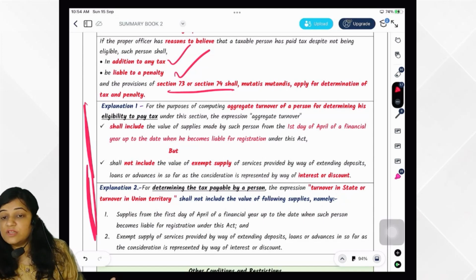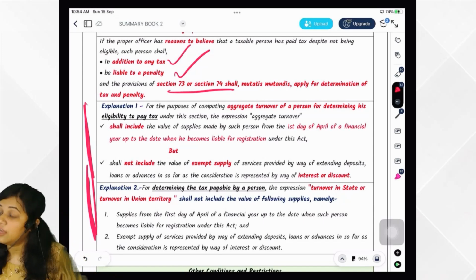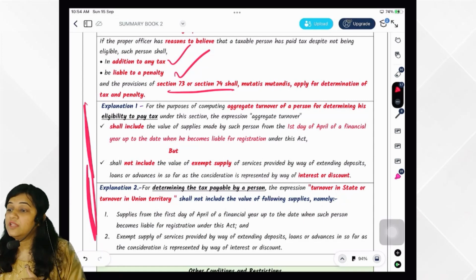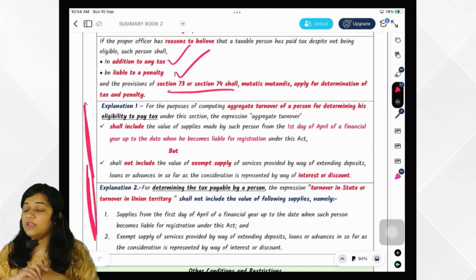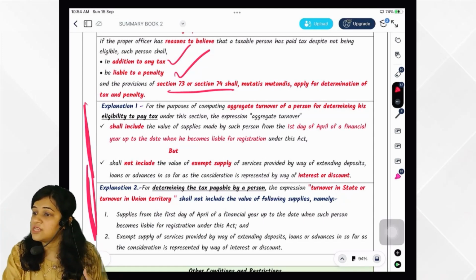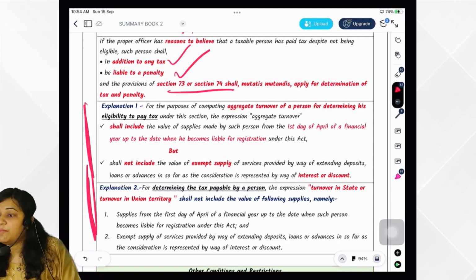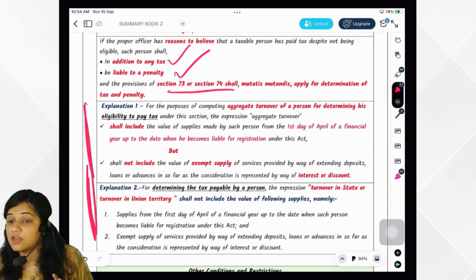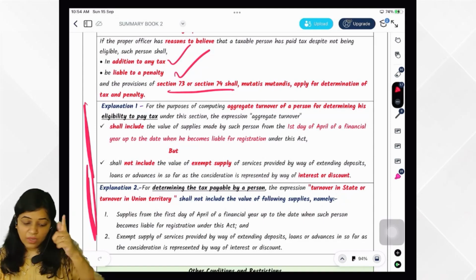Okay, if the adjustment is given for interest on loan, deposit and advances, please don't include it in aggregate turnover. And turnover in the state or union territory will not include turnover from 1st April till the date you become liable for registration, and it should also not include interest on loan, deposit and advances. Is it clear? Very good.